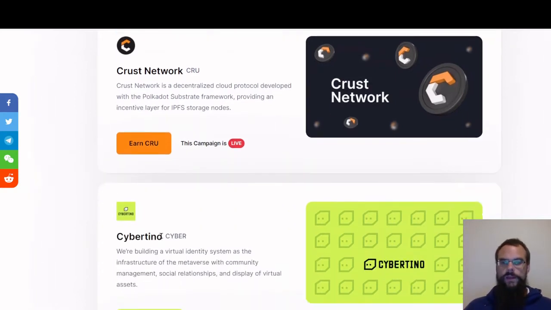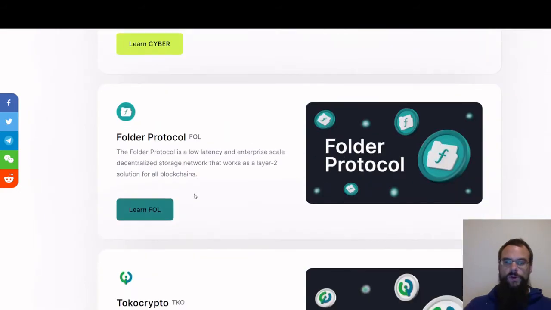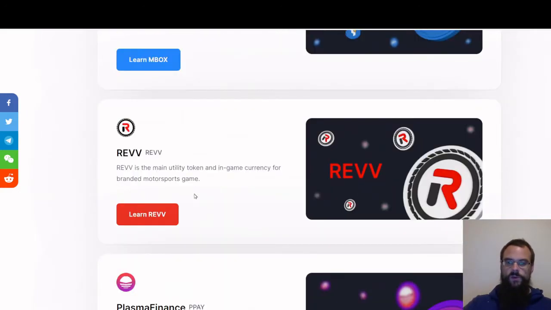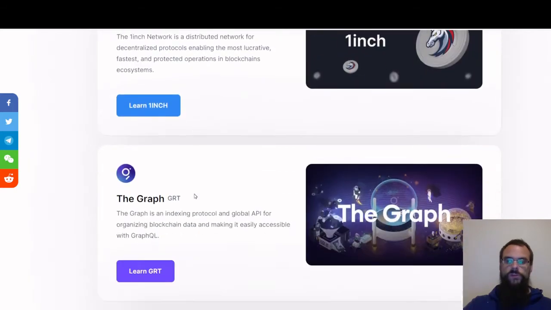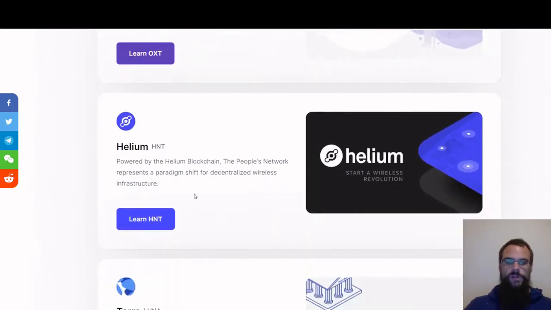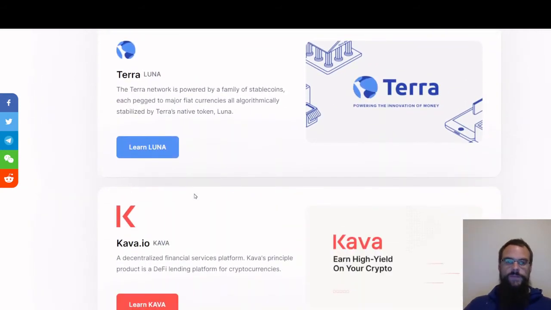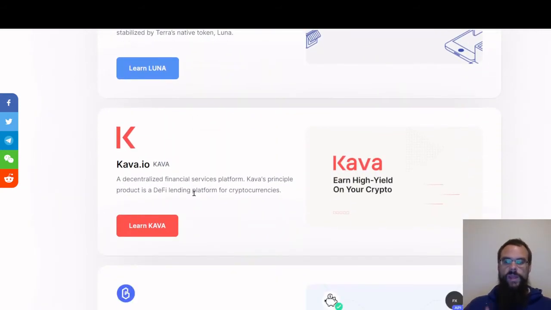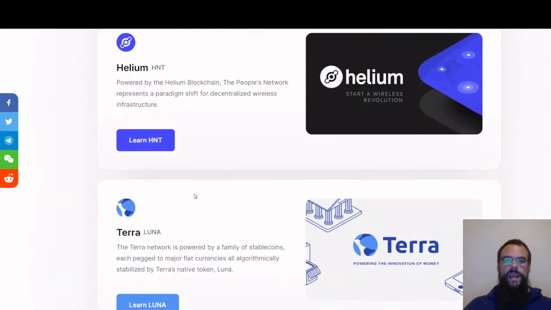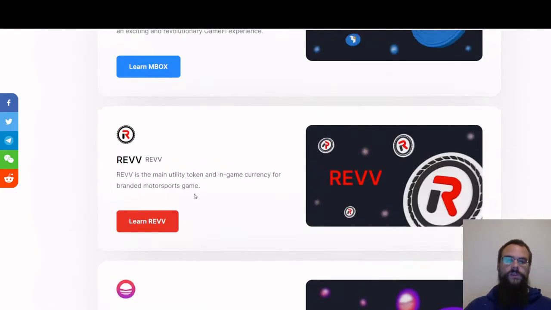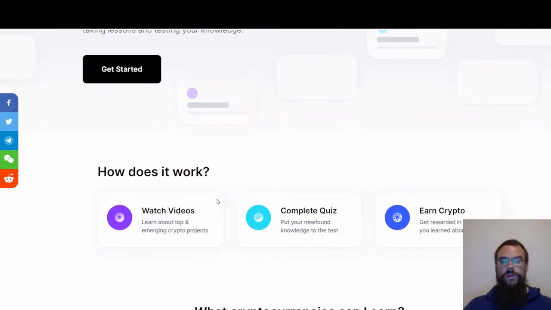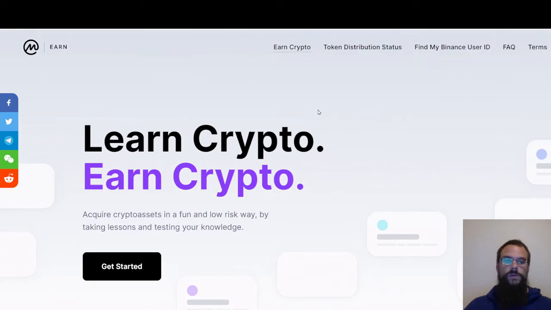And then you can earn other cryptocurrencies by learning all these other ones. So look at all the ones that I'm scrolling down. I'm sure there'll be much more in the future, but for each one of these you can click and earn cryptocurrency for free. They will give it to you. Enter your wallet address at the end of these, and they'll put free cryptocurrencies in your wallet. And then you can just sell those if you want, or you can hold on to them for later prices.